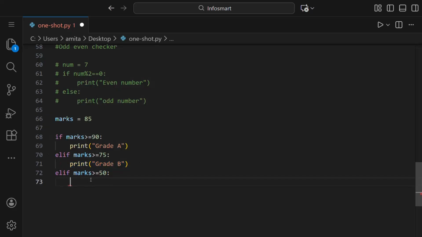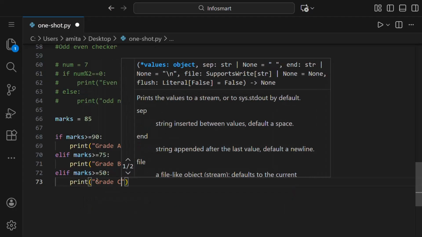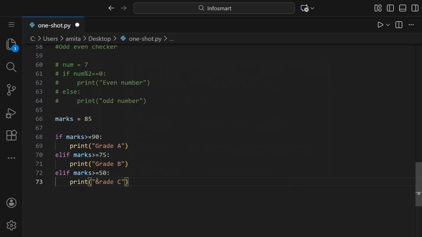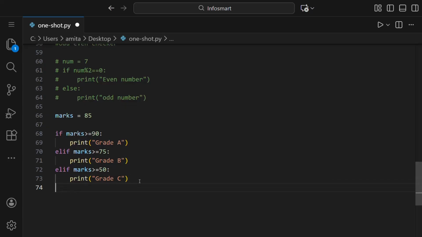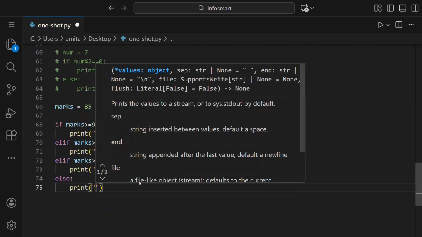Now let's continue. If marks is greater than or equal to 50, then we should print grade C. And the last one is, if none of the above conditions is satisfied, then the student has failed. For that, we'll write else, print fail.